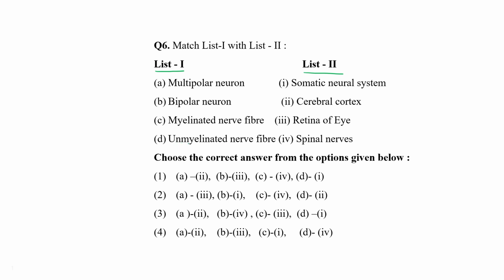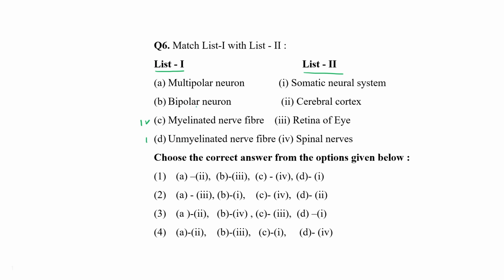Unmyelinated nerve fiber are present in the somatic neuron system because there is no fast movement required. This is the reason. While fast movement is required by spinal nerves, so myelin sheet is present with these spinal nerves. So C comes with the 4 and D comes with choice number 1.